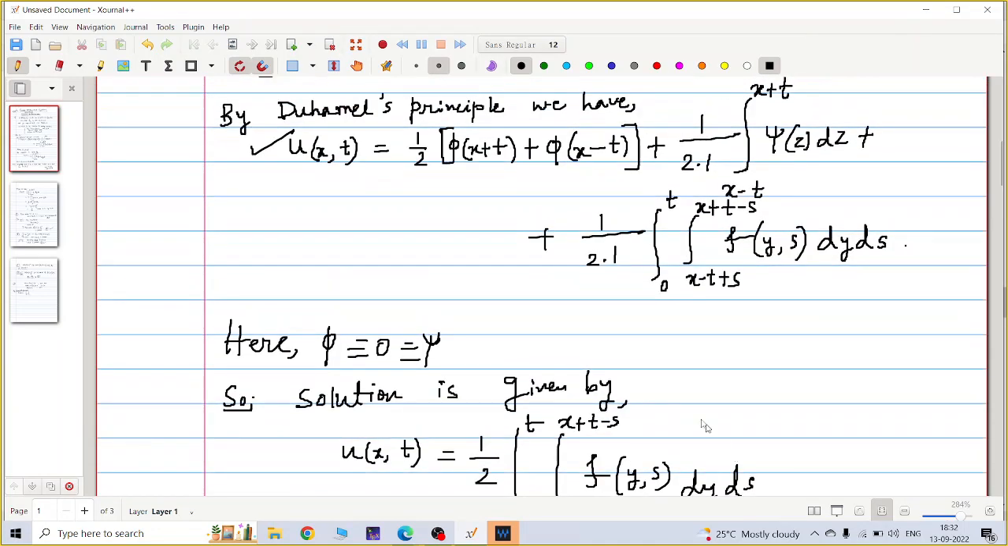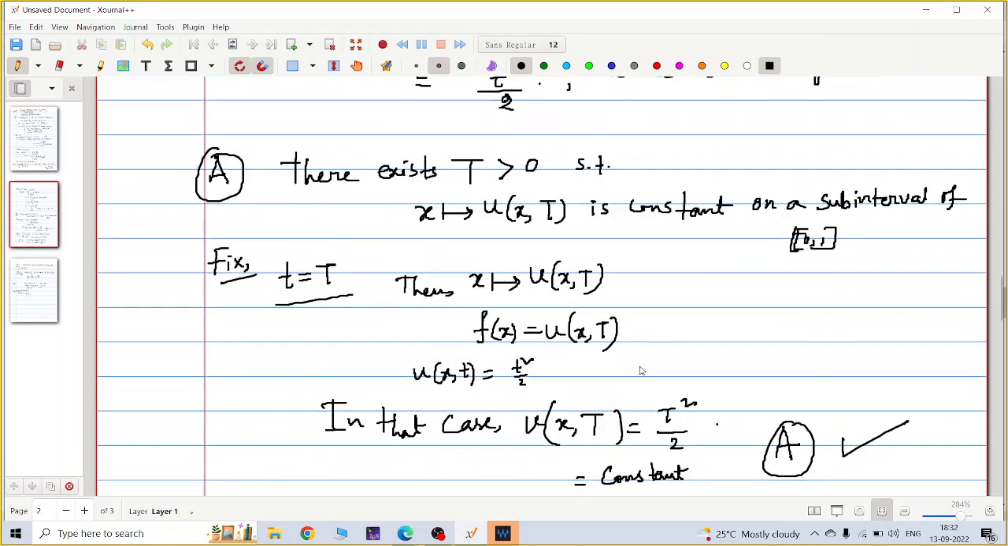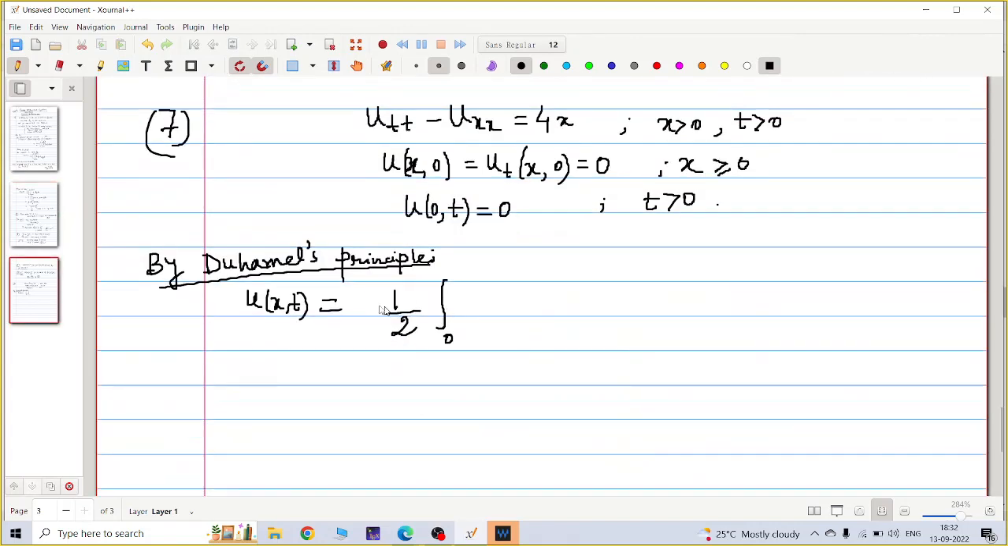Yes, sir. Phi and psi are 0 only, just put 0. Integral of 0 is 0. So I will directly write integral 0 to t into integral. You remember the formula? Let me write it clearly: half integral from x minus t plus tau to x plus t minus tau of f(sigma, tau) d sigma d tau. Last problem I used s. So my f(x) is 4x, and f(sigma, tau) is here 4 sigma.